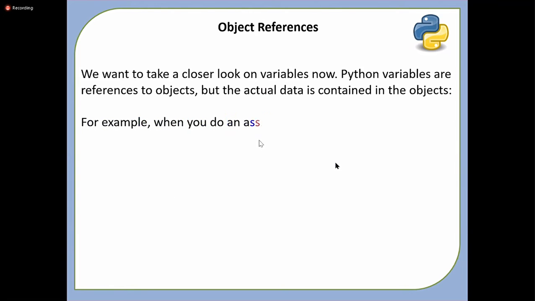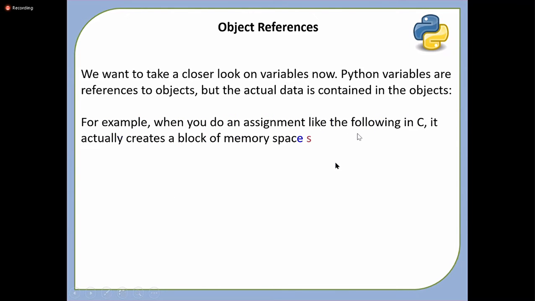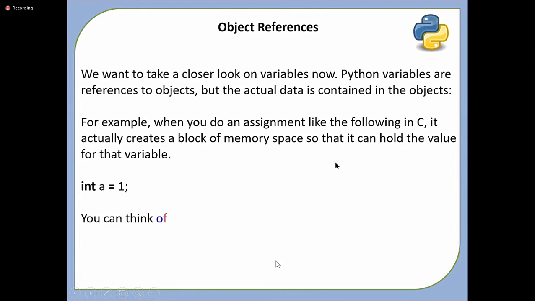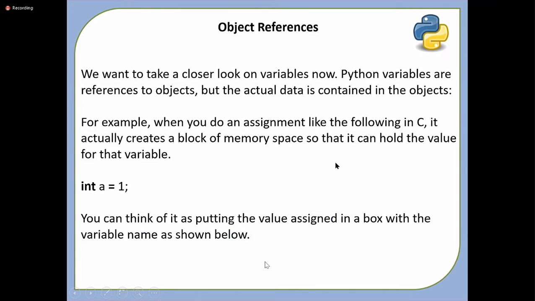Then we saw that, for example, when you do an assignment like the following in C language, it actually creates a block of memory space so that it can hold the value of that variable. For example, when I say int a is equal to 1, a variable called a gets created, and the value 1 will be assigned to that.